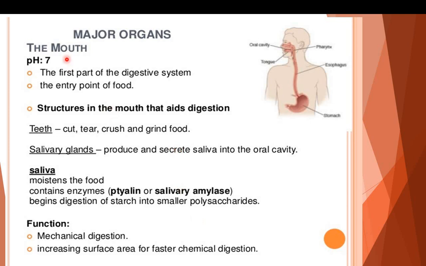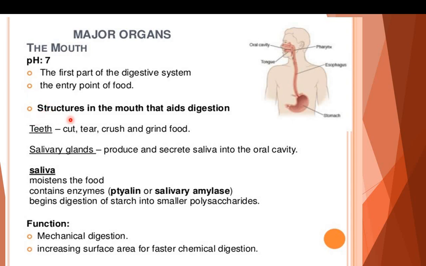Now the first part which is shown in the slide is the mouth. If we see the diagram, this is said to be the oral cavity. It is showing the pharynx, esophagus and the stomach. The mouth has a pH of 7. It is the first part of the digestive system. The mouth is responsible for the entry point of food.